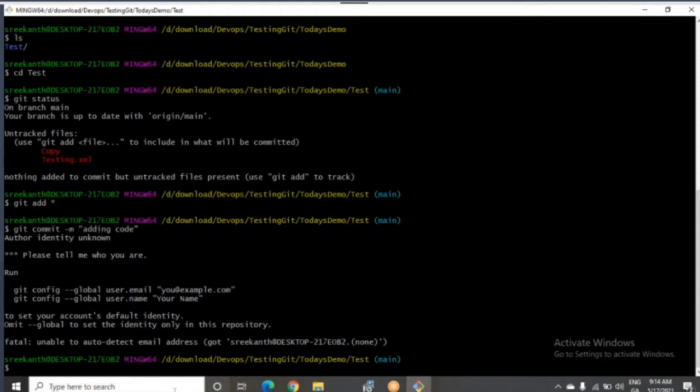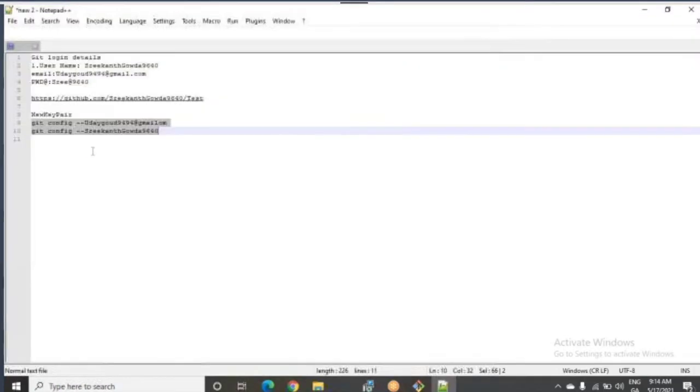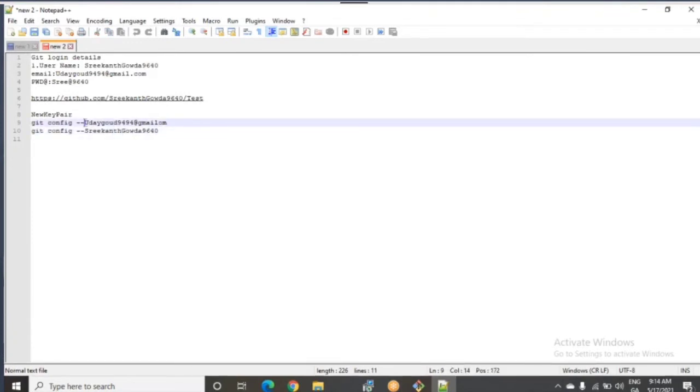Second time, it won't ask. Only the first time. So how do you need to resolve this issue? I will tell you. Can you write git config? What are you doing, Srikanth? Already I took it, here only. Git config already copied in Notepad++. Copy properly. This is not a correct command.